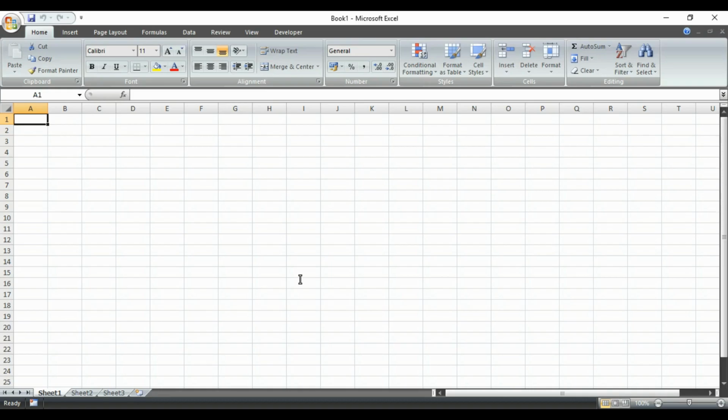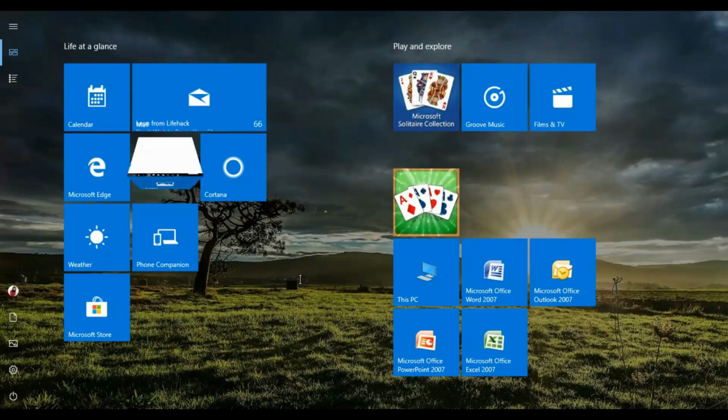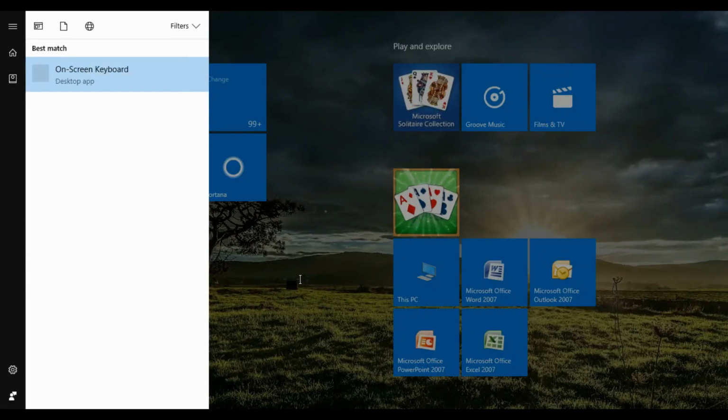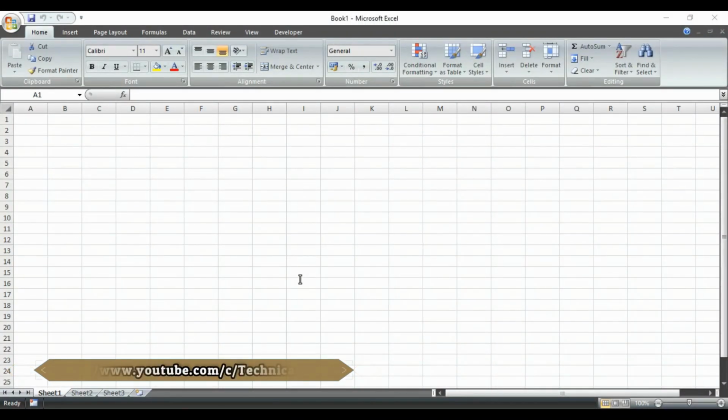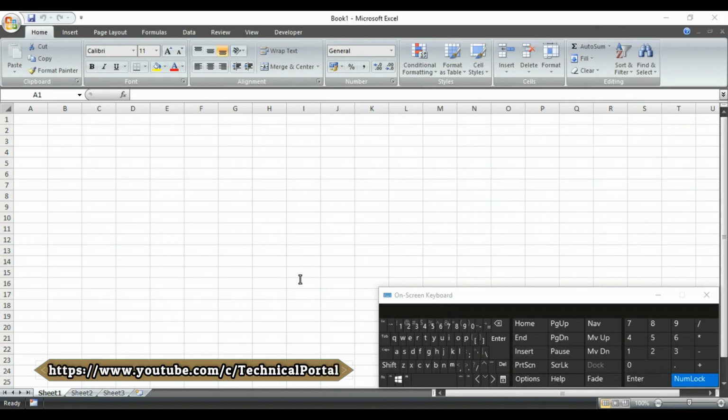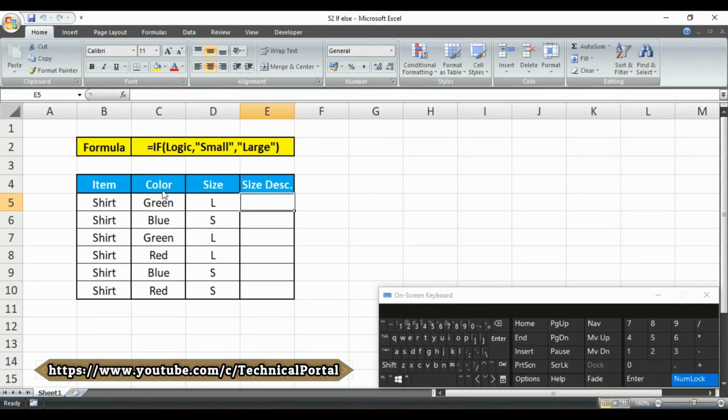Welcome back friends. For your easy reference, as usual I am going to run the OSK software, that means the on-screen keyboard, so that you can notice which of the keys I am pressing on my keyboard. Friends, I have already created a file previously. Let's open that file. Here it is.